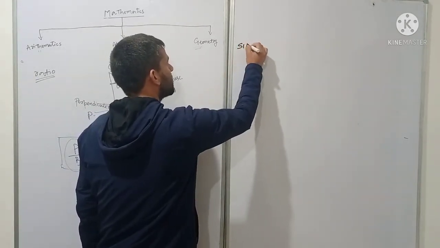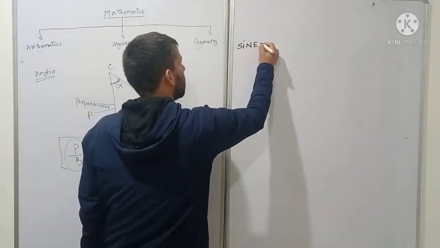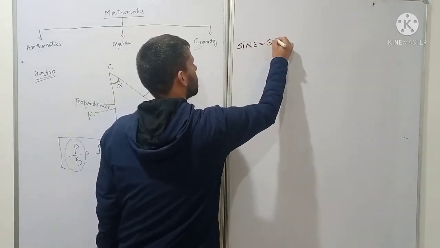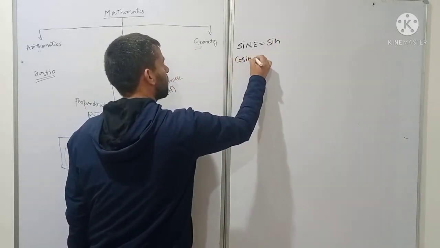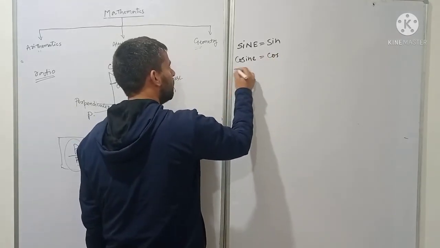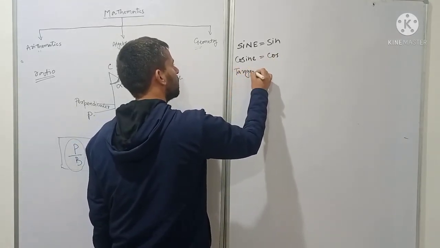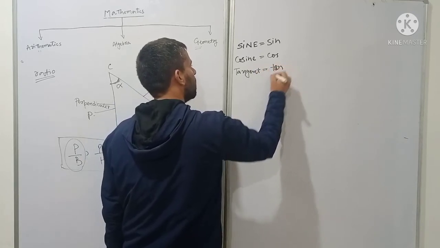First one is sine, and abbreviation for sine is S. Second one is cosine, and abbreviation for cosine is cos. Third one is tangent, and abbreviation for tangent is tan.